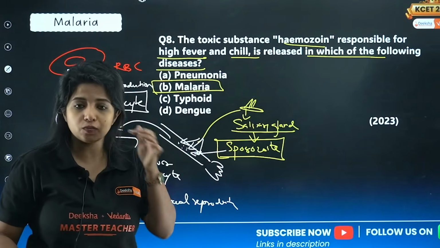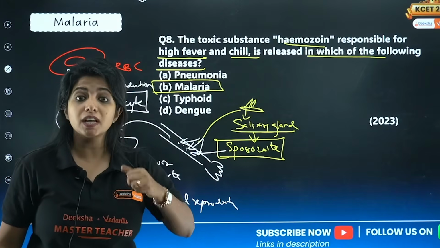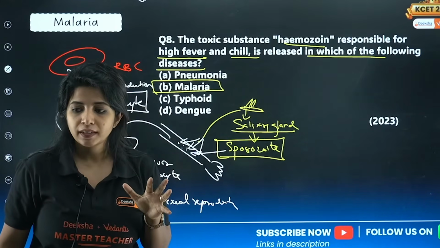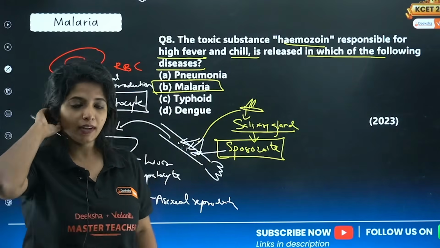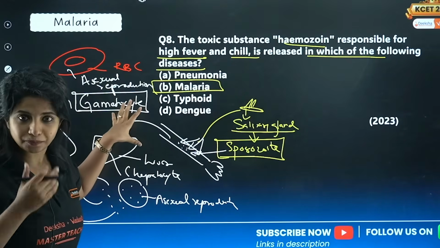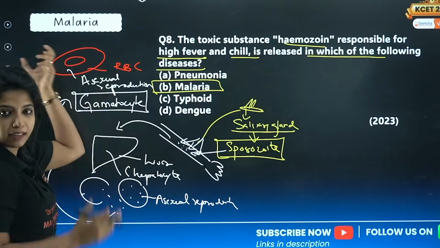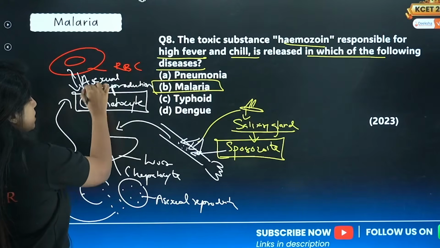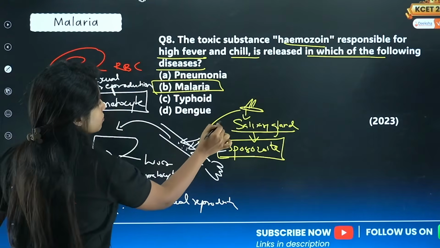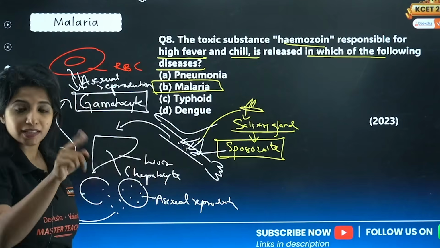Until now, asexual reproduction was happening. But do you think sexual reproduction takes place in our body? The answer is no. It takes place in the mosquito's body. Ma'am, how mosquito? So the gametocyte is there in the blood now because in the RBC the asexual reproduction took place and it got burst open. The gametocytes are released. It's now in the blood. Again, a mosquito comes and drinks our blood. It gets the gametocyte. That's how it goes on.